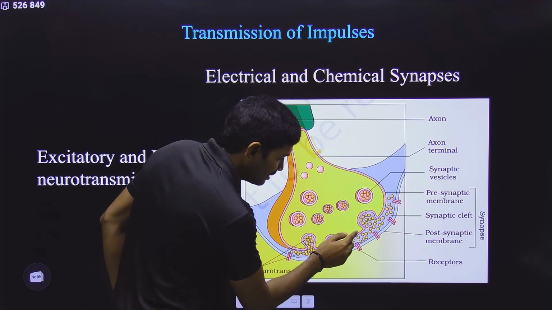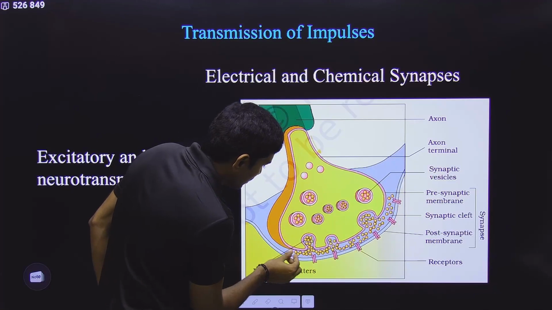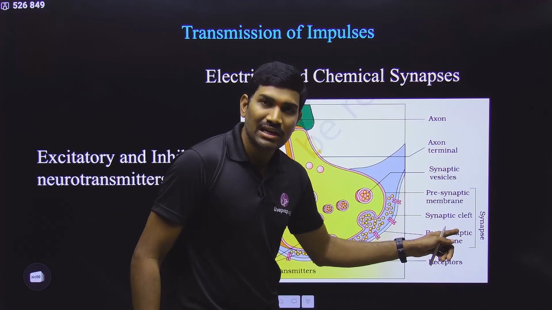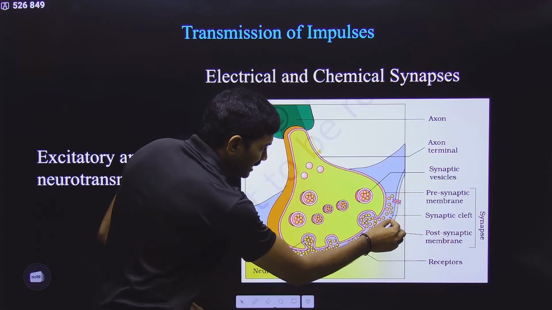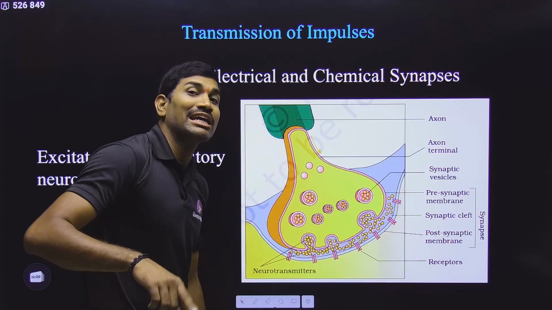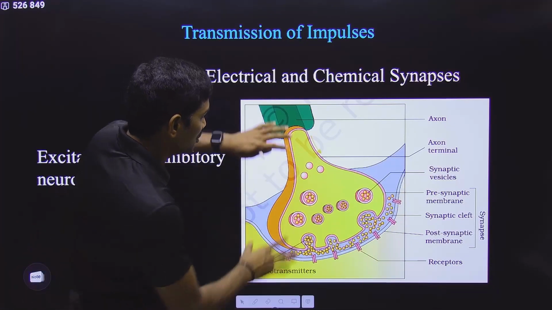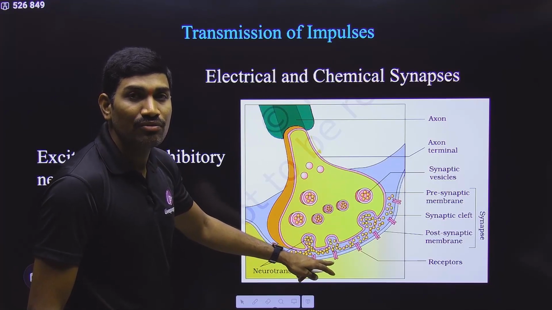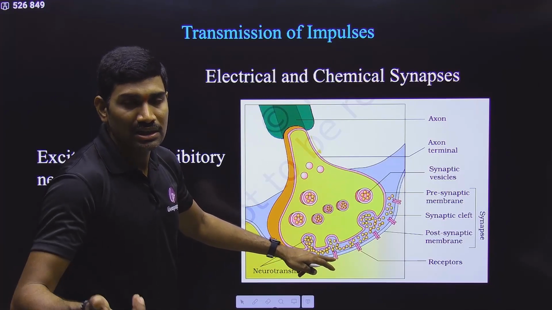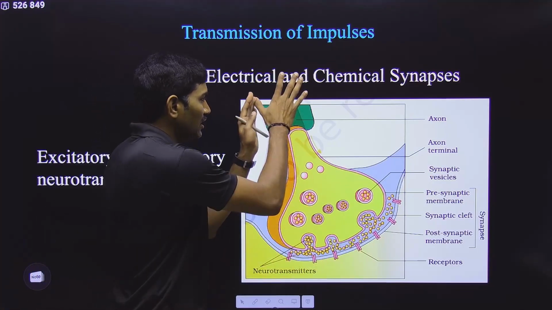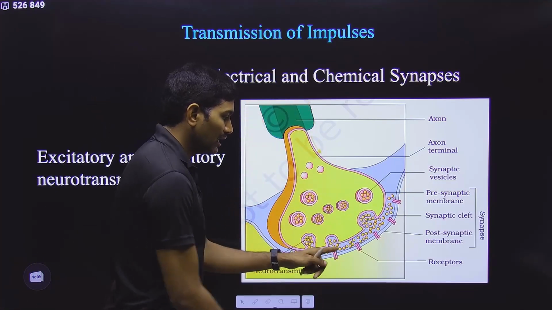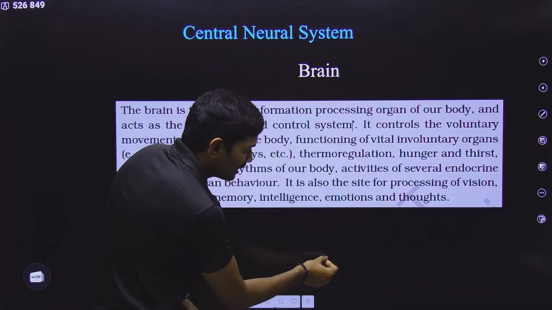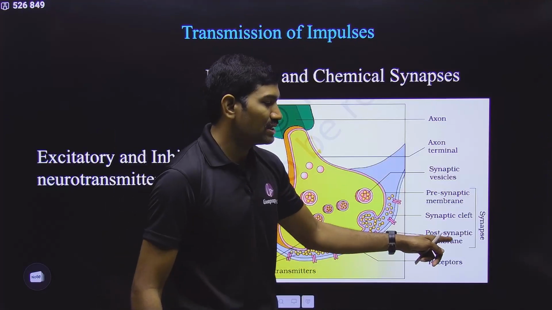Clear? And after this, there is a small gap, and this gap is called the synaptic cleft. After this, it is actually the plasma membrane of the next neuron. This is one neuron, and this is the second neuron part. And what is the second neuron? This is actually part of the dendrite of the second neuron. In the normal multipolar neuron, this is the axon terminal of the first neuron, and this is the dendrite of the next neuron. Understood or not? So the plasma membrane of the dendrite of the next neuron is called the postsynaptic membrane.